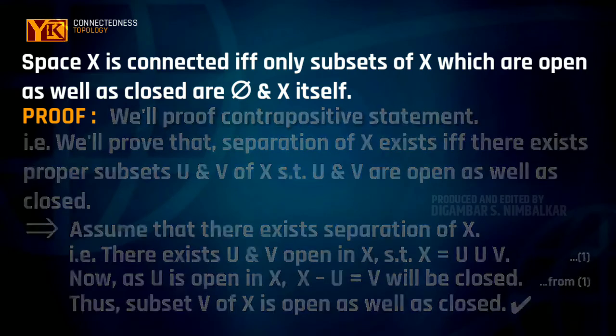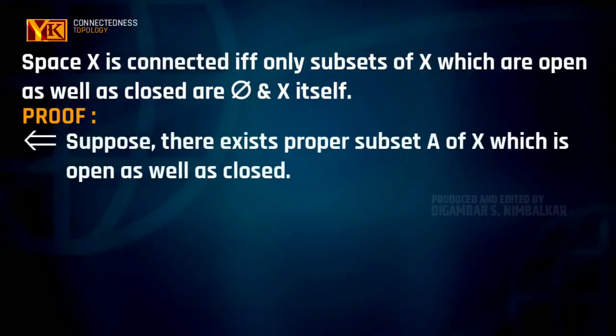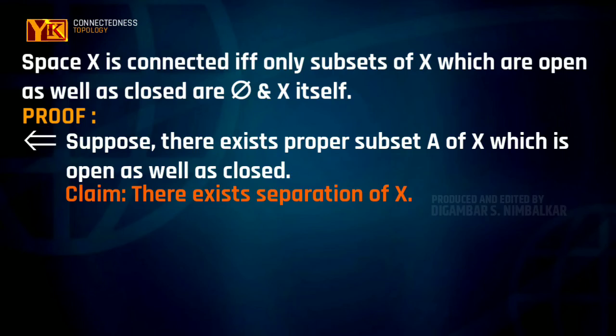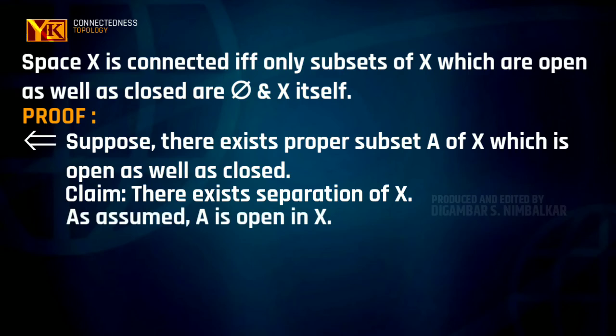Now conversely, suppose there exists a proper subset A of X which is open as well as closed in X. Then our claim is that there exists a separation of X. To prove this, we have A is an open subset of X. So what does this mean? A complement, which is equal to X minus A, will be closed since A is open.